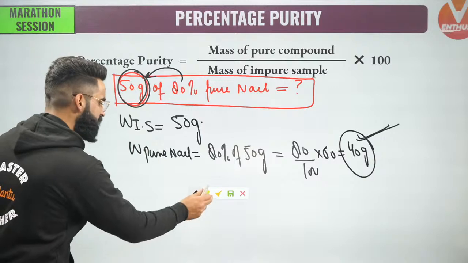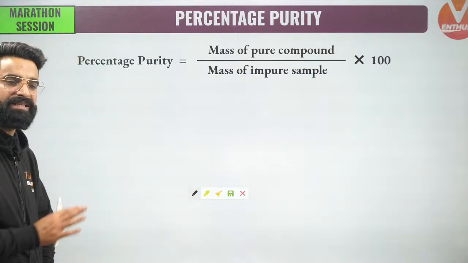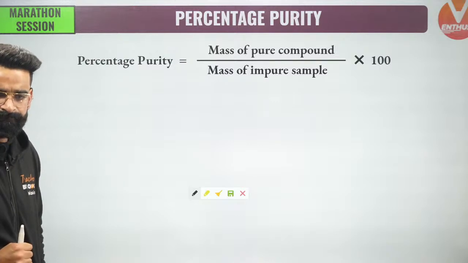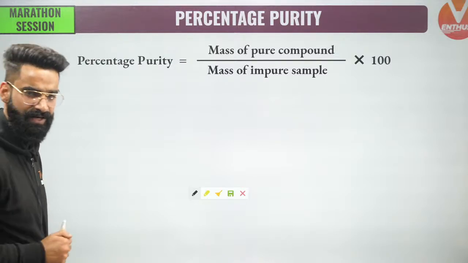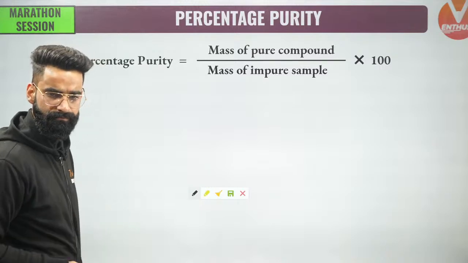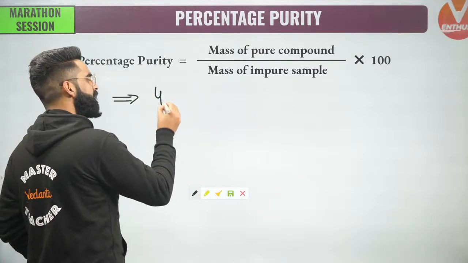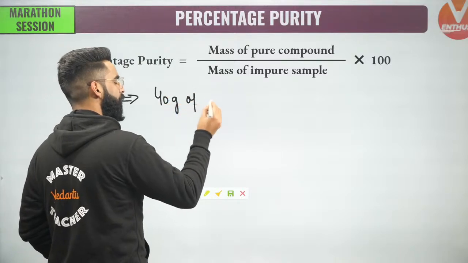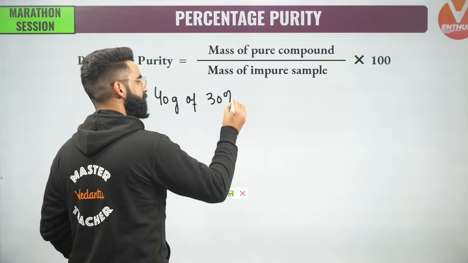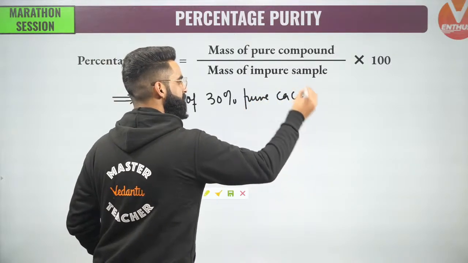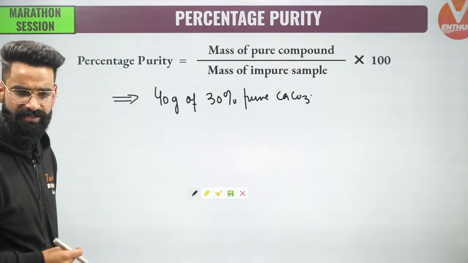Similarly, guys, I'm going to write one more statement by means of which all these things will get clear to you, so that I can move on directly to the concepts. Understand properly what I'll say. I'm writing 40 grams of 30% pure calcium carbonate. What all things can we get from here?